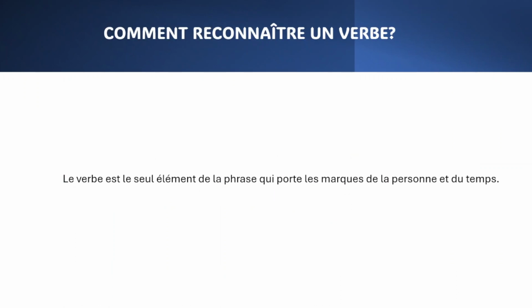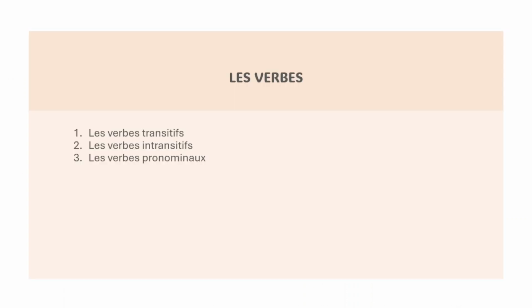We come here. Now, comment reconnaître un verbe? Le verbe est le seul élément de la phrase qui porte la marque de la personne et du temps. Okay? Here again, it sounds like K when you combine them. We come here, le verbe. We have different types: le verbe transitif, le verbe intransitif, and le verbe pronominal.